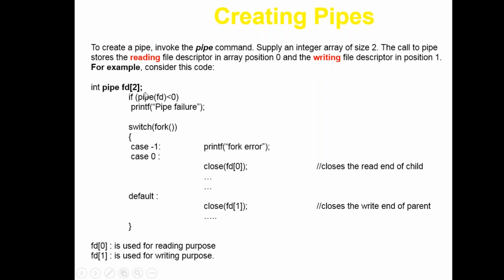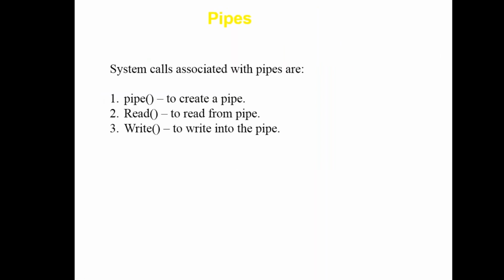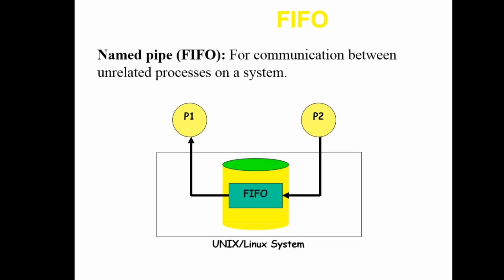For example, you create a pipe function with an array that holds your piping ends. FD0 is for reading purposes, and FD1 is for writing. It is an array of type int, and the function returns an integer value. These are all system calls. Pipe is a system call to create a pipe, read is for reading from the pipe, and write is to write to a pipe.